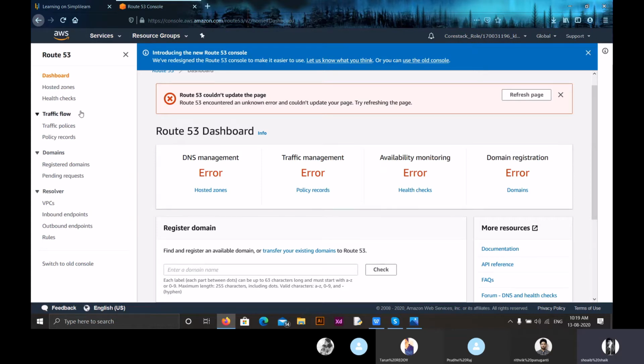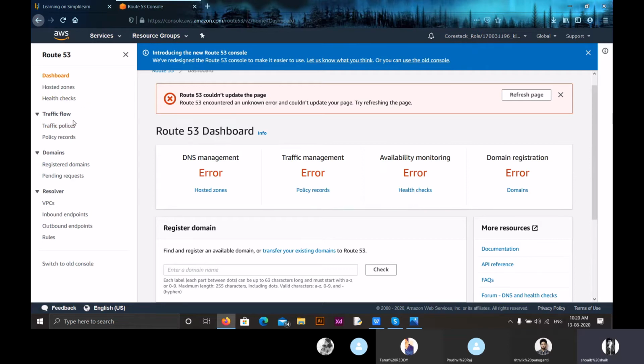This traffic flow makes it easy to manage traffic globally through a variety of routing types, including latency-based routing, GeoDNS, geo-proximity, and weighted round robin. All of these can be combined with DNS failover in order to enable a variety of low latency, fault tolerant architectures. So here, in hosted zones, we can host our website wherever in this world.